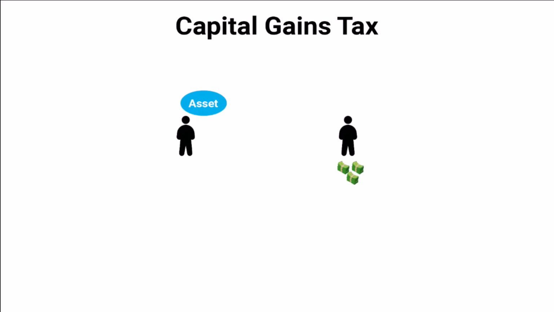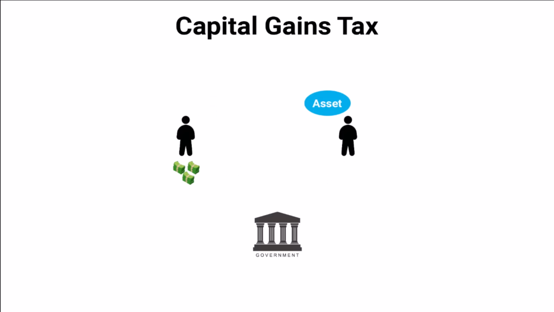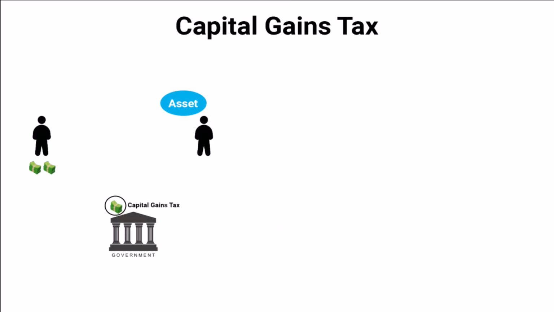Capital gains tax is a tax you pay on the profit you make when you sell some asset that increases in value over time. Some common examples are real estate like land, house, apartment, stocks and shares, mutual funds and gold. Please keep in mind, not all assets are subject to capital gains tax. For example, your household furniture or a car you use for personal purposes, these are assets, but they will not